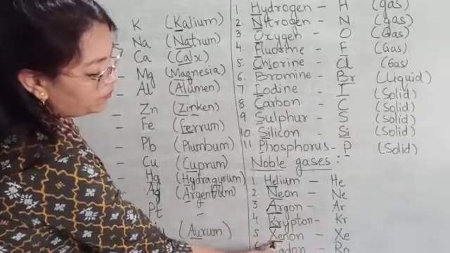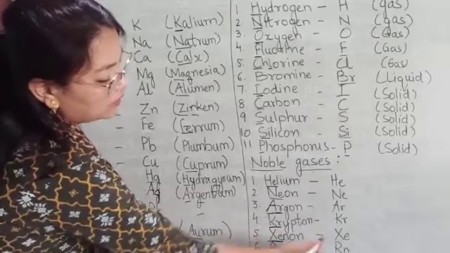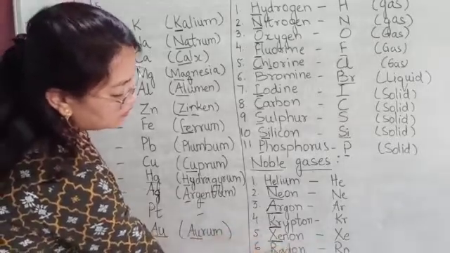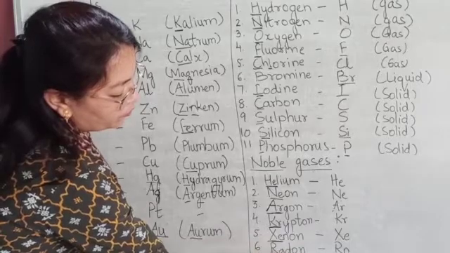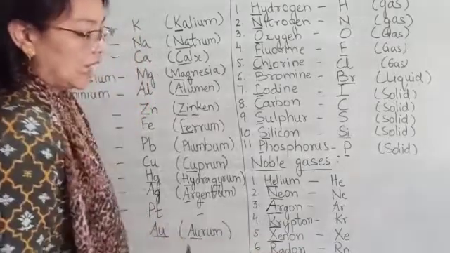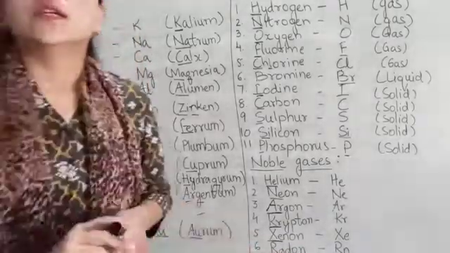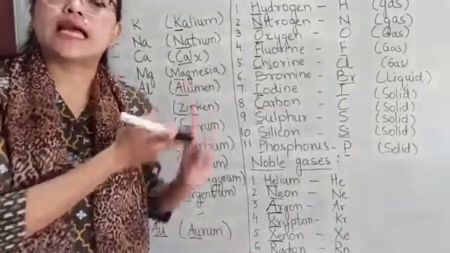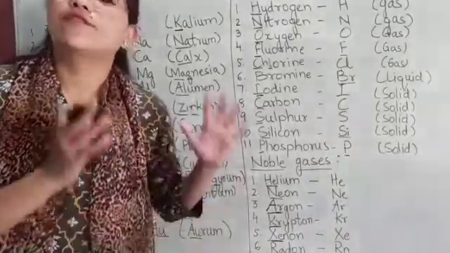Xe. It is derived from the first two letters. And then radon. The symbol is Rn, and it is derived from the first and last letter of the name of the element. Now you have to learn all these elements and their symbols. They are very, very important.